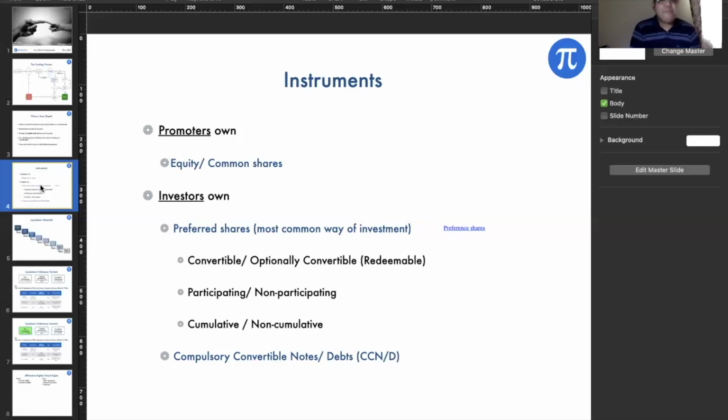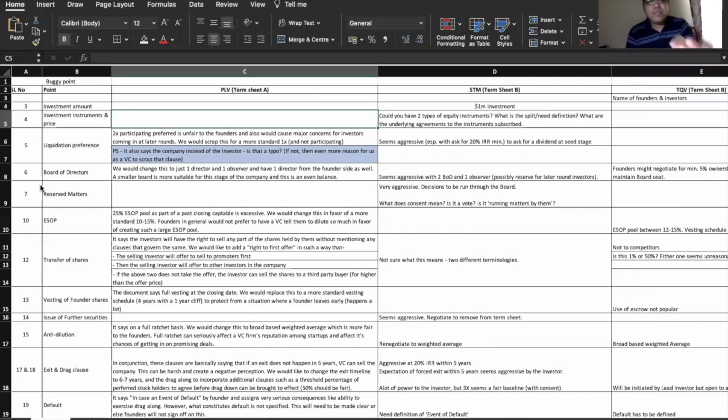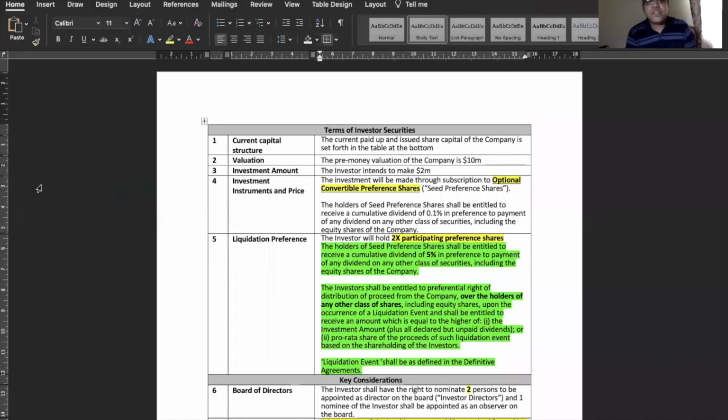So what happens if I have an OCPS, an optionally convertible preference share, is that the investor will have the right to redeem these shares out of the business of the company at any time they want, right? So this will put the company under a little bit of pressure.